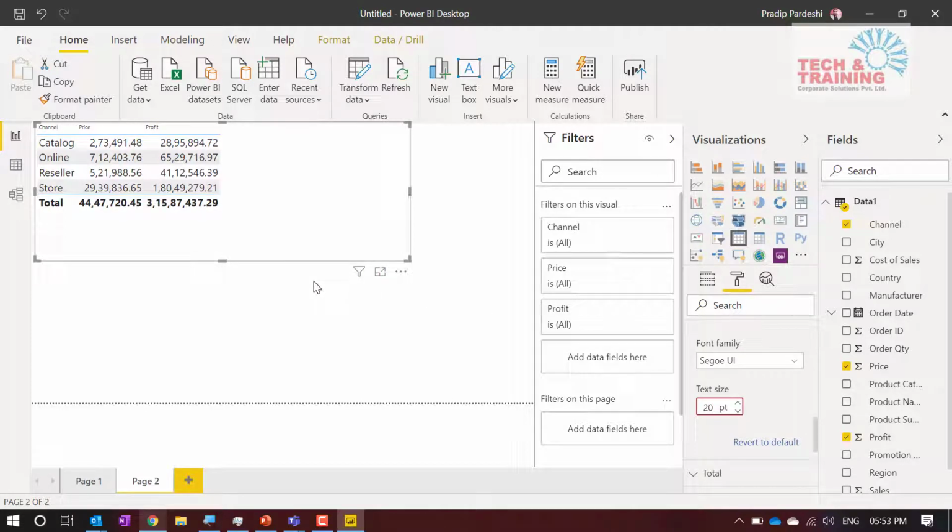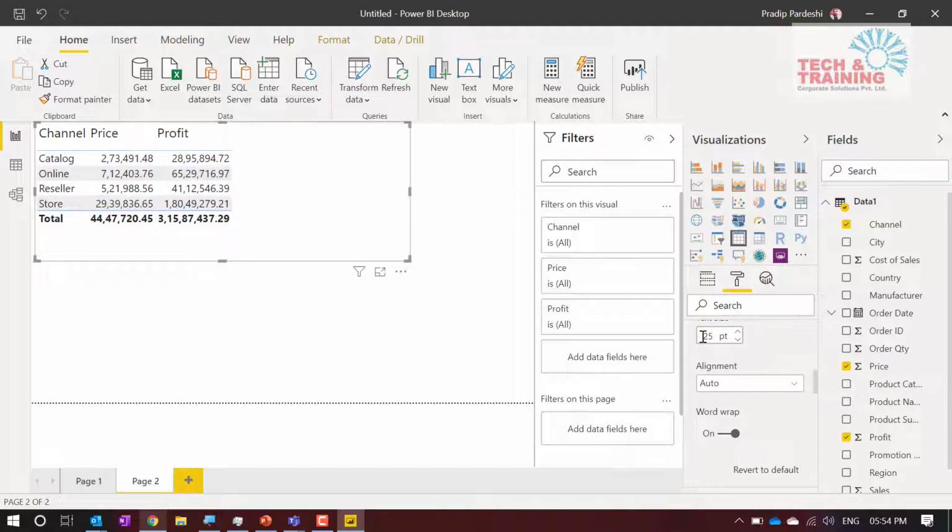Similarly, I would like to increase the header. How do I increase the header? Again, I go to this format option, and then I go down, and here I will have something called column headers. When I go to column headers, I have this format option. I can change this to, let's say, 25. I press enter. This is nothing but a format section where I can do a lot of formatting.